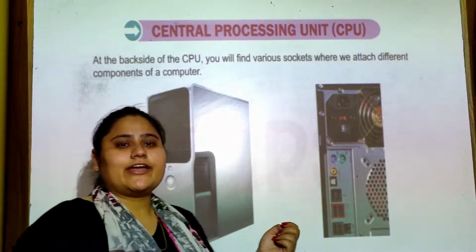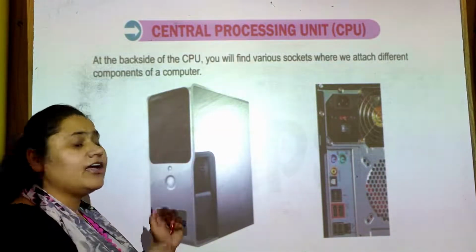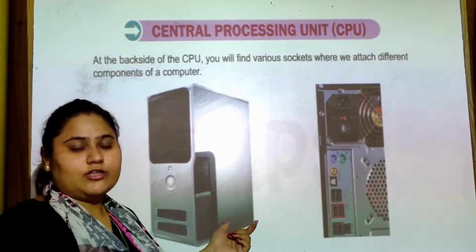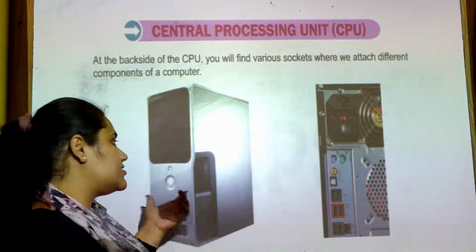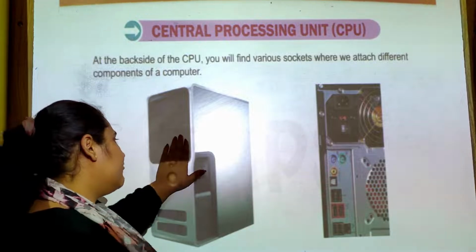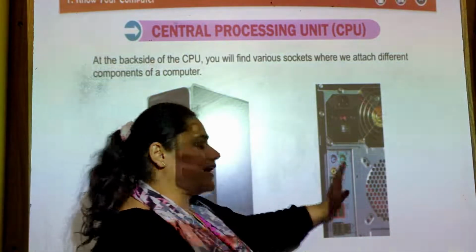So now children, we will learn about central processing unit. As you all know, this is called a brain of computer. The whole work of the computer is done by the CPU. We have two parts in the CPU right now. One is front view and second is the back view.